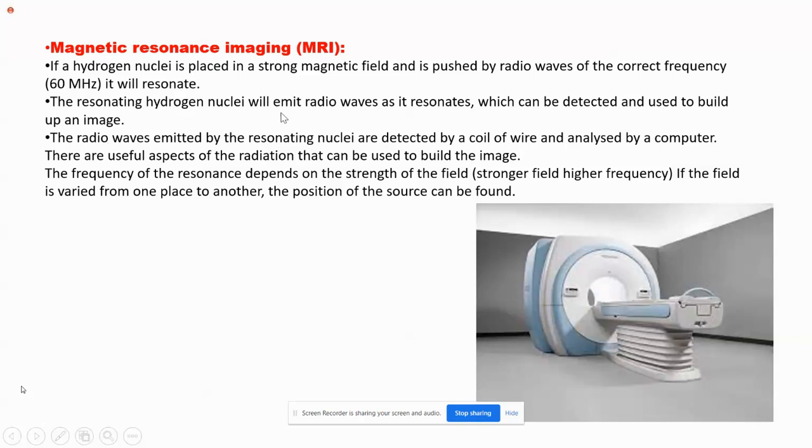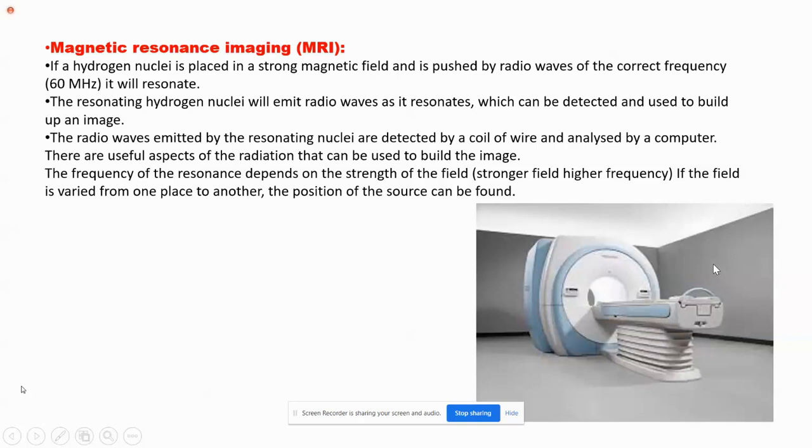The resonating hydrogen nuclei will emit radio waves at their resonance frequency, which can be detected by the different detectors here, and they are used to build an image. There is a computer connected with a control circuit that converts these radio waves recorded by the detectors into an image.